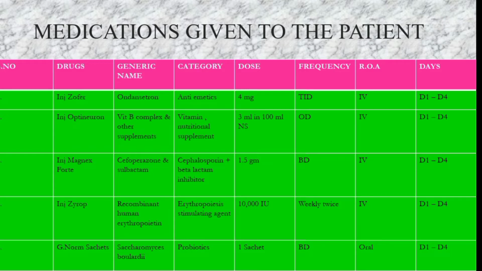And coming to Optineuron's mechanism of action, it consists of vitamin B complex and other supplements like pantothenic acid, niacinamide and benzyl alcohol. So these are the other components present in it. So what is the use or mechanism of action of this vitamin B complex? If the vitamin B complex is given to this patient, because of her anemic condition, the RBCs will get increased.